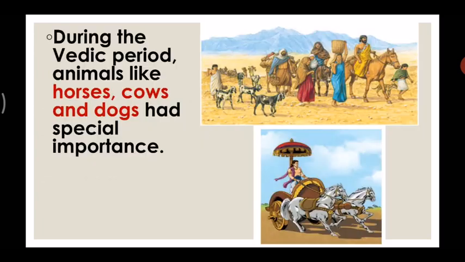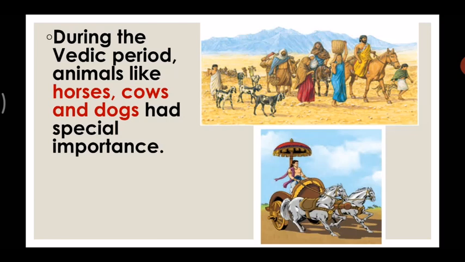Let's move forward. During the Vedic period, animals like horses, cows, and dogs had special importance. And behind that, there were special reasons. Why did these animals have special importance? There were some reasons. We will see that.